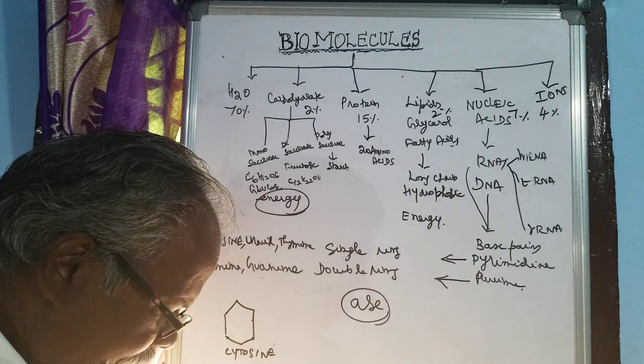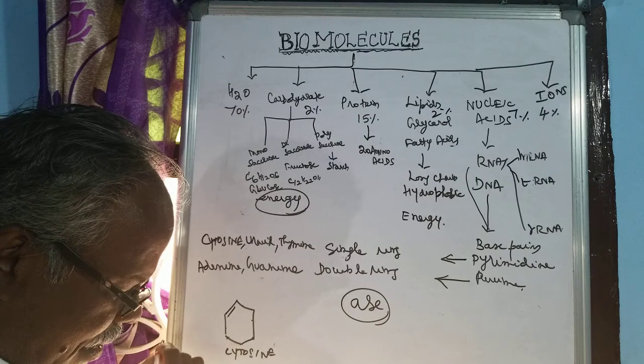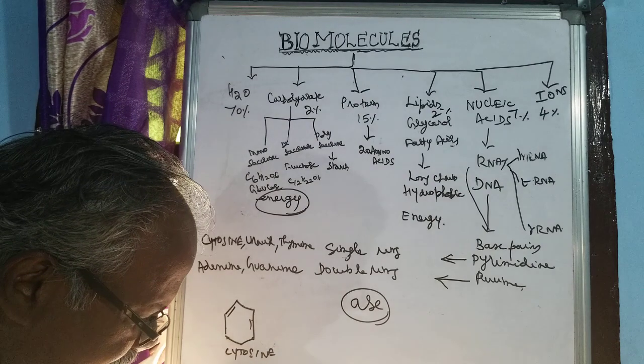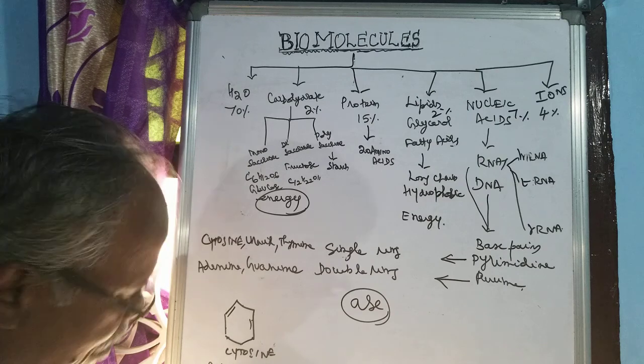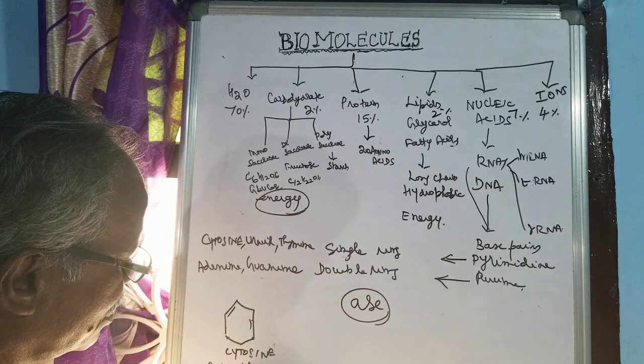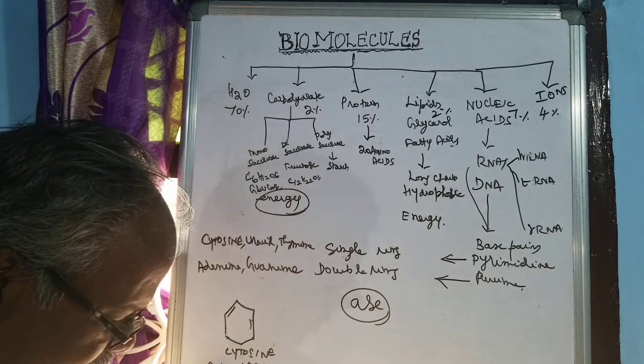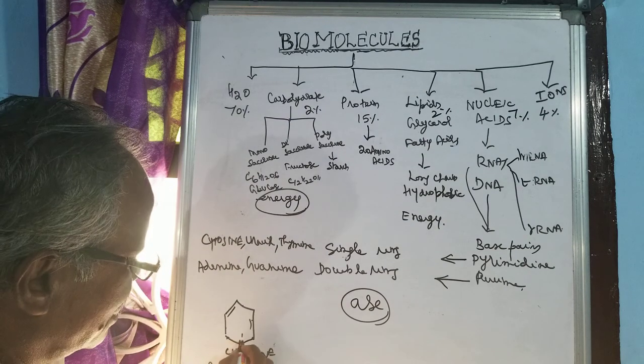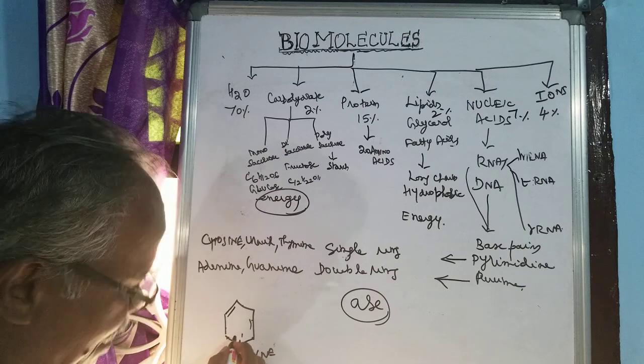Here it is the double bond, here double bond, so it is always called 2-oxy 6 amino. So here, this is N, that is we start from here 1, then 2,